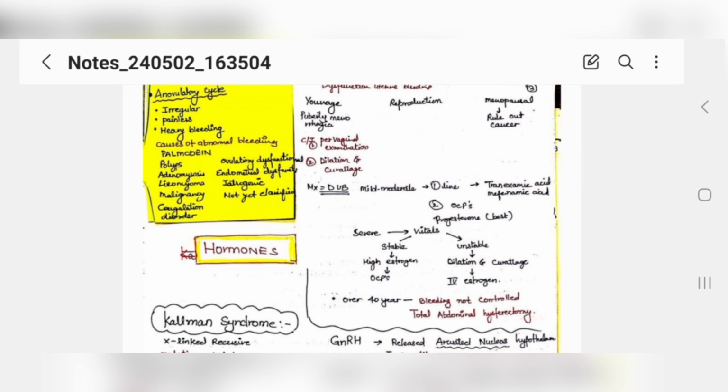Secondary, you can give OCPs. If the pain doesn't resolve by that, you can give OCPs, or progesterone is always the best. But one thing you have to do is, when a patient complains of excessive bleeding, first you need to check her vitals. If her vitals are stable, her blood pressure is stable, then you have to give her